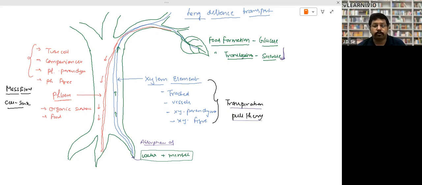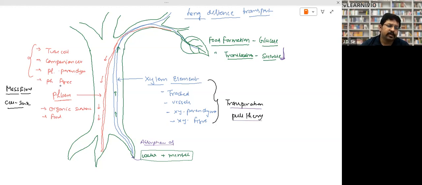And transport of sucrose takes place with the help of a different pipeline, and the name of that pipeline is phloem, right? So phloem transports organic substance or food from the leaves to the root. Now the transport of these substances takes place through the phloem, and phloem is made up of four kinds of cells: the tube cell, companion cell, phloem parenchyma, and phloem fiber. So these are the components of the phloem. So phloem is made up of four kinds of cells: tube cells, companion cell, phloem parenchyma, and phloem fiber.